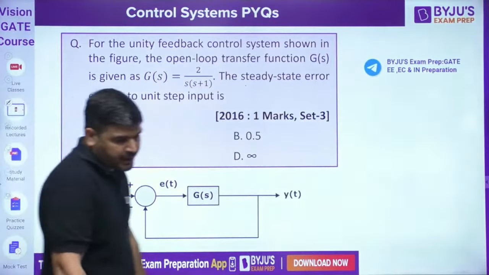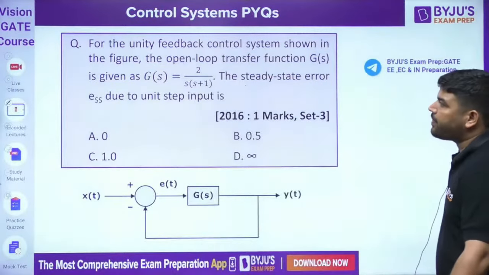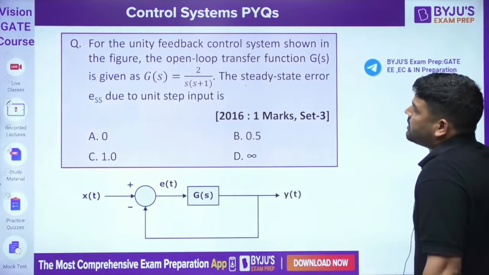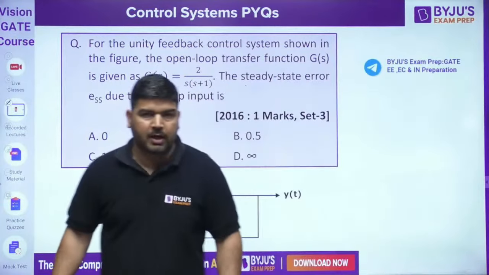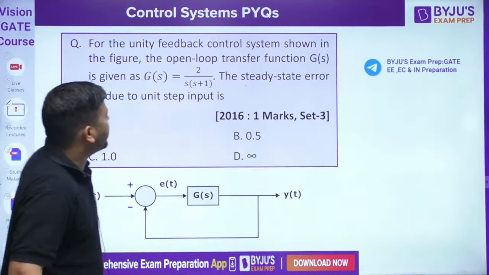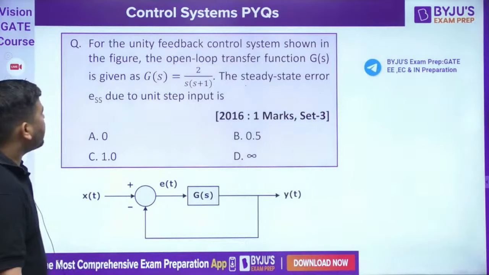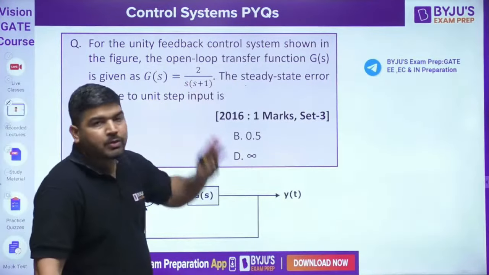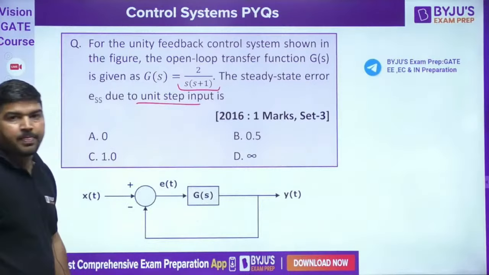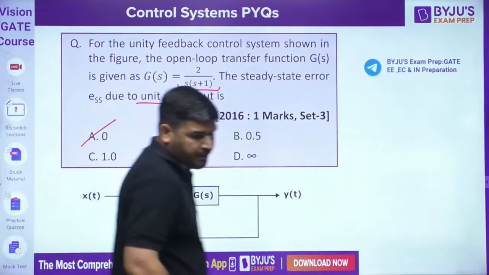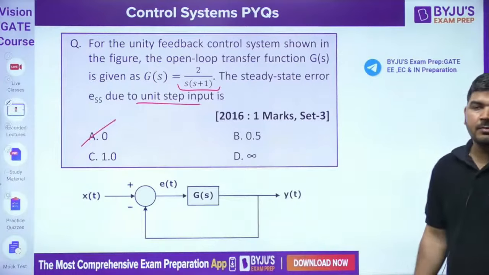The next question on your screen is this. For a unity feedback control system shown in the figure, the open loop transfer function is given as this, and the feedback is unity. Find the steady state error due to unit step input. Now, for a unit step input, and this is a type 1 system, so it's 0. It's 0 for a type 1 system.